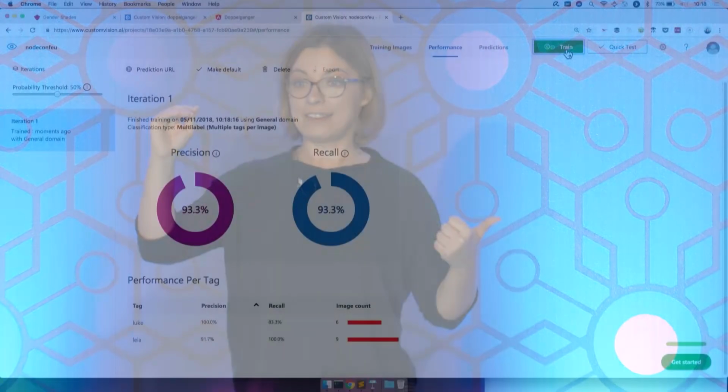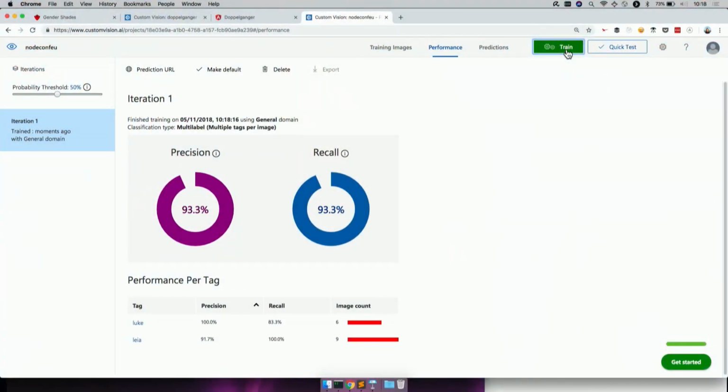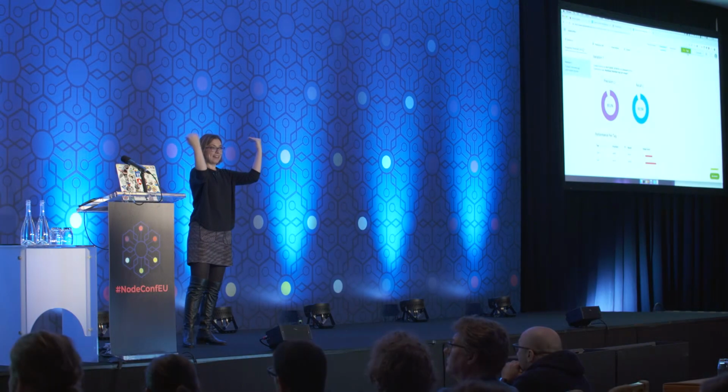The first one is precision, and that's basically telling us of the pictures that have been classified as Leia, how many actually are Leia. And then the other one is recall. Does my algorithm remember pictures correctly? Of the pictures that are actually Leia, how many have been classified correctly? And the aim is to have both of these numbers aim towards 100%.